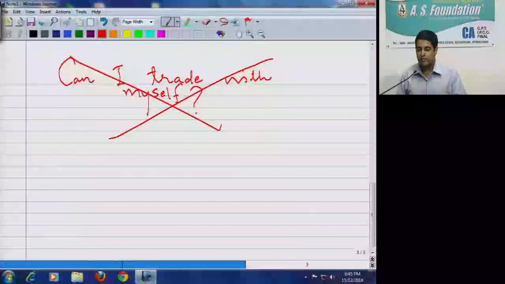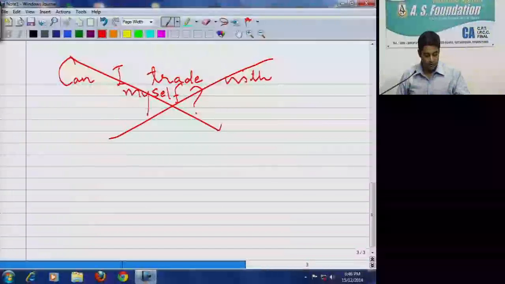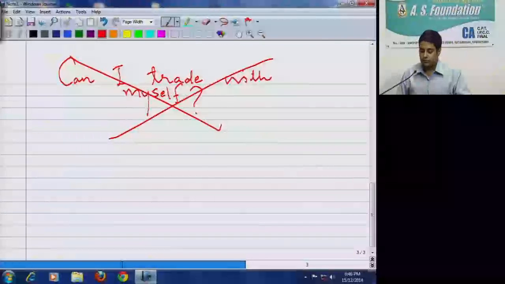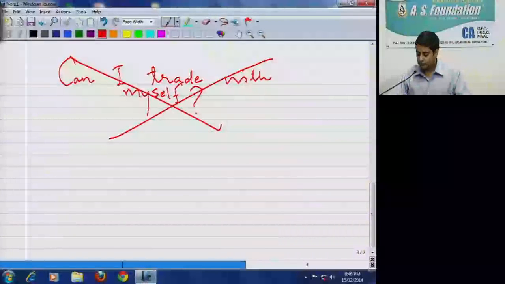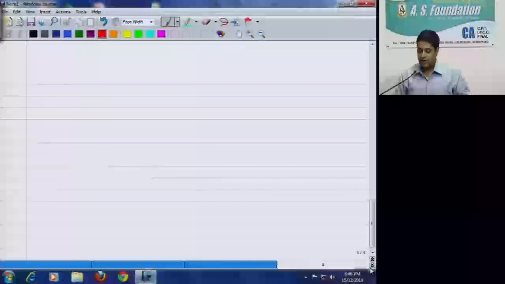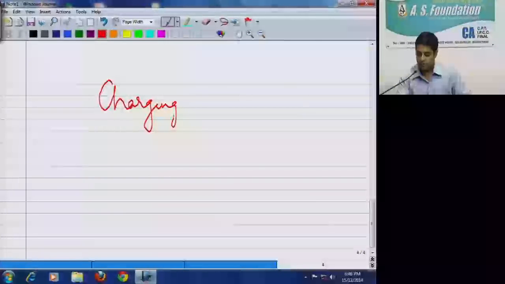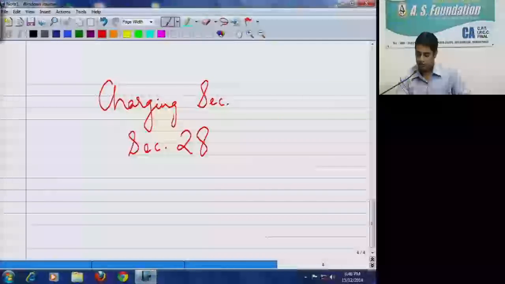So into bracket write down, refer booklet 2, chapter on principle of mutuality.